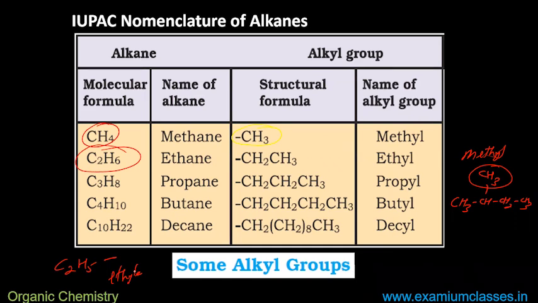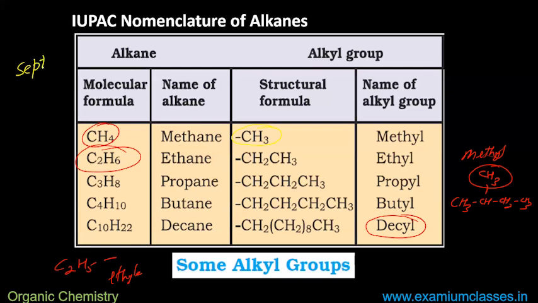At the most, up to decane will be used in 11th and 12th standard: methyl, ethyl, propyl, butyl, pentyl, hexyl, heptyl. Now the difference from 10th standard is that in 10th, for 7 it is sept.